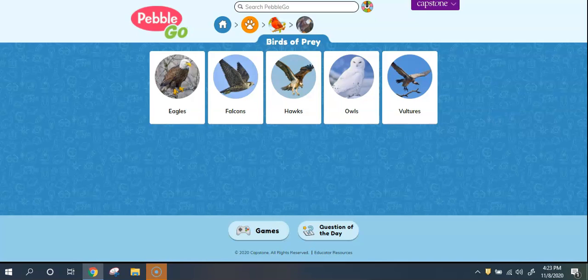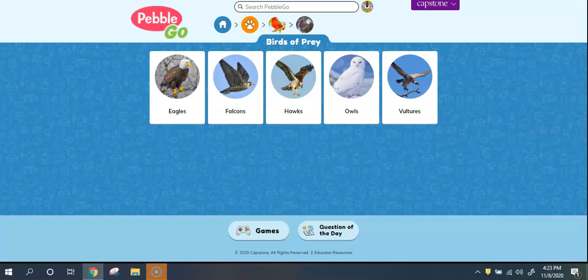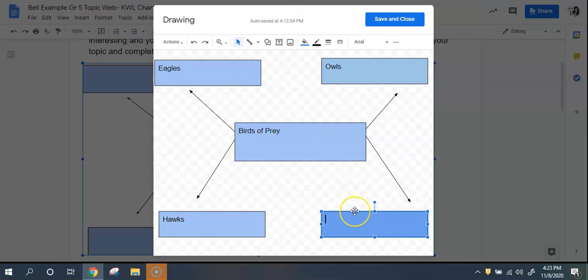And then I'm going to go back and decide which 4 of these I'm most interested in. All right, so say I like eagles, falcons, hawks, and owls. So I'd go back here, I'd double click on one of the outer squares and do eagles. Actually, it's a rectangle. Then this one I might do owls. So double click. And then this one, I think it was hawks. And then this one here, what was the last one? Falcons. Okay, so I would put falcons.